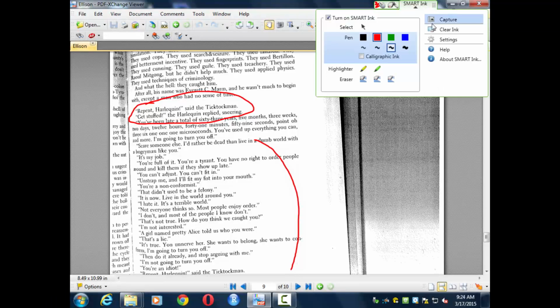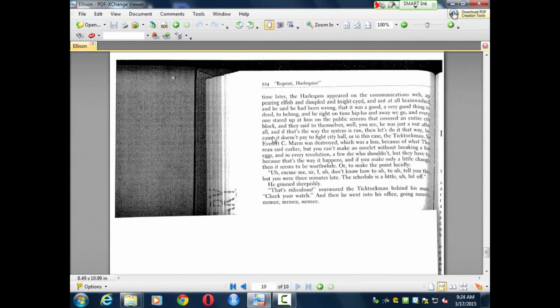All right, let's go to the last page. And we find that Everett Seymour, who was the Harlequin, was destroyed. He's just a regular person, and he's destroyed. But in every revolution, a few die who shouldn't, but they have to. That sounds kind of deterministic to me.